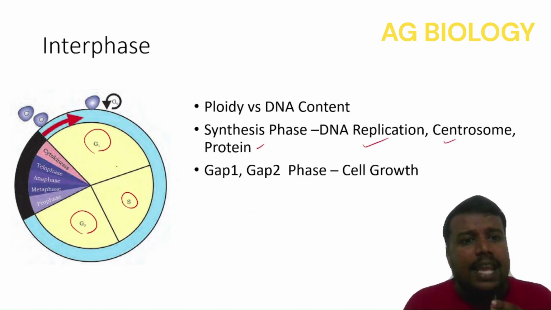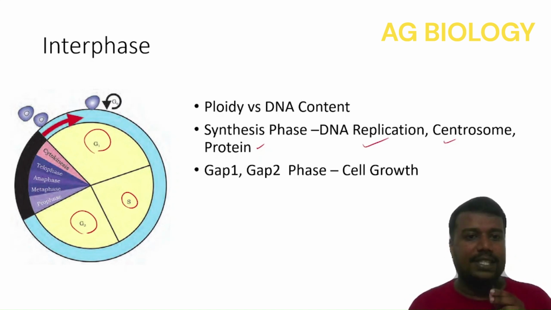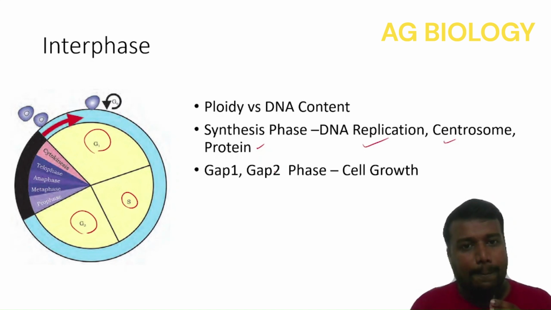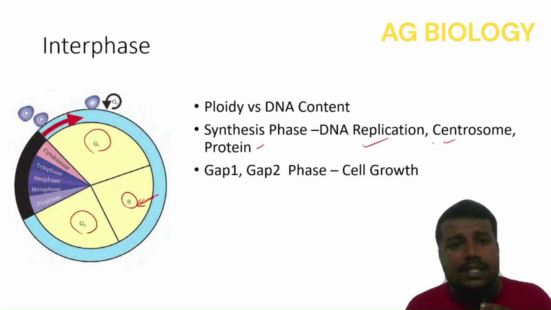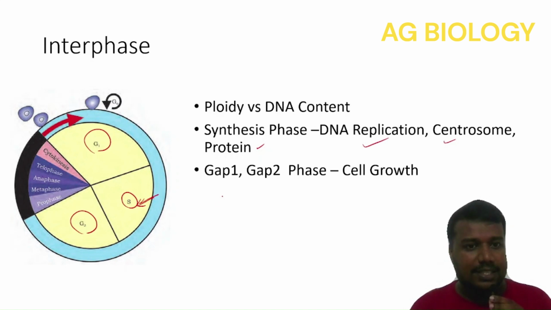During G1 and G2, cell growth happens, or you can say cell growth is kind of continuous during the entire interphase. But synthesis phase is the only phase where DNA replication happens. So DNA replication is limited to only one particular phase of interphase, that is known as S phase. Another event that happens in S phase is centrosome duplication and protein synthesis. This is the synthesis phase.